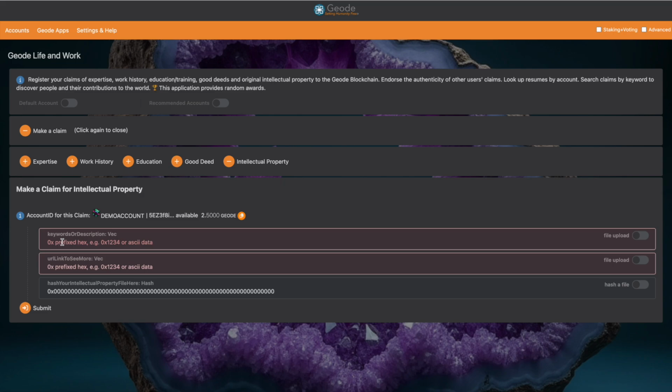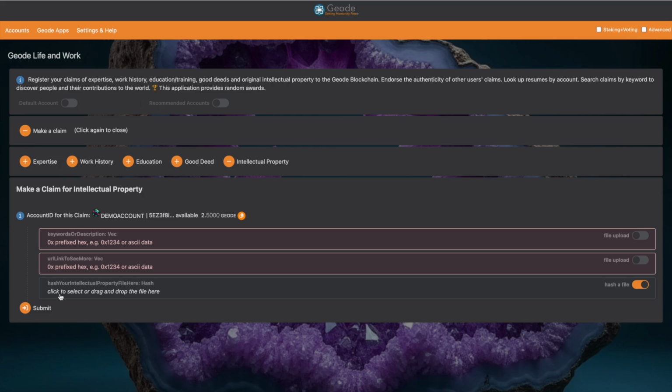Now for intellectual property, it is slightly different. So we got a little bit extra here. You're going to want to put in keywords describing this, and you're going to put in a link to the item or a link to a website more about the item, but you're going to hash the file here.